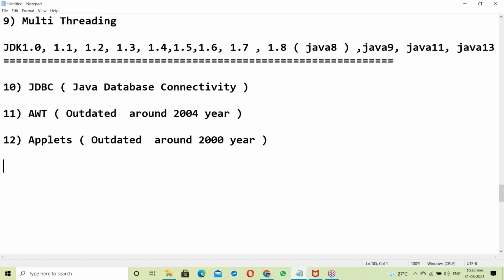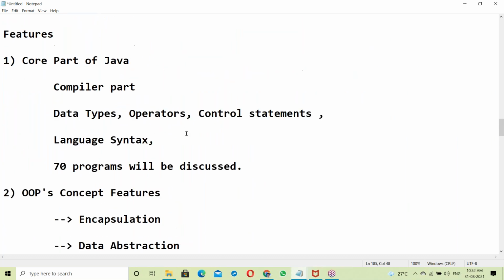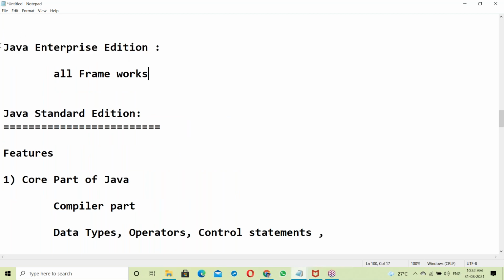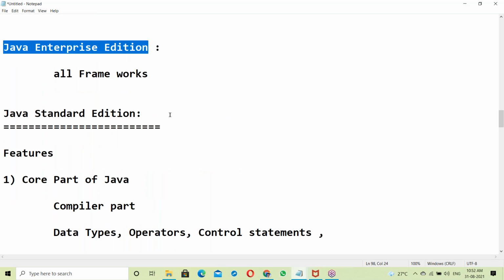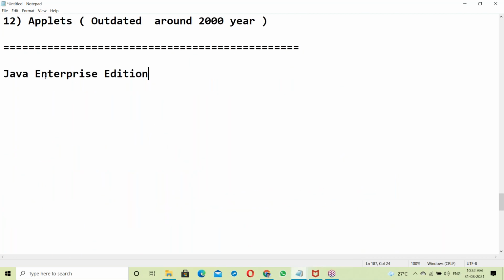Okay, so there are the SE features. Next, let us go to enterprise. It's the framework area. Java enterprise features. Java enterprise, yes, it's frameworks. All of them are frameworks. So frameworks come in this area.